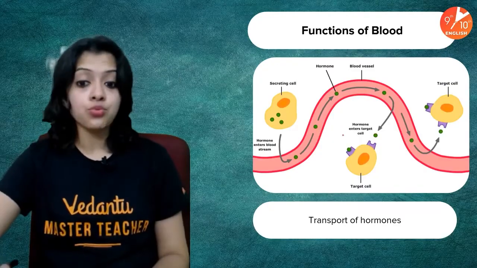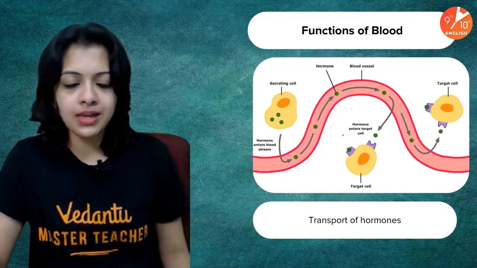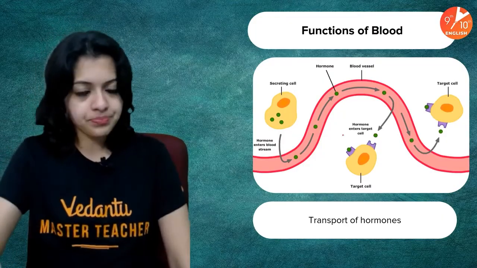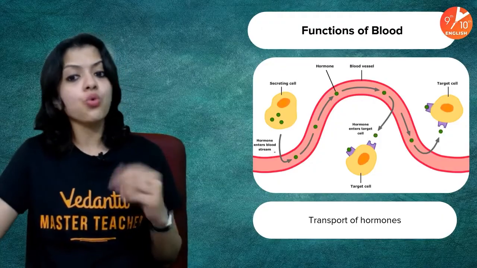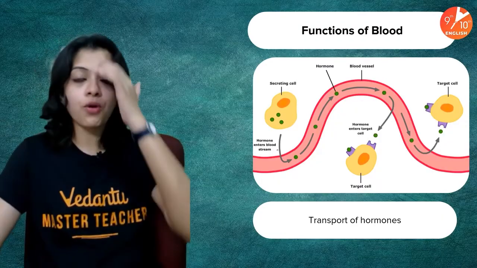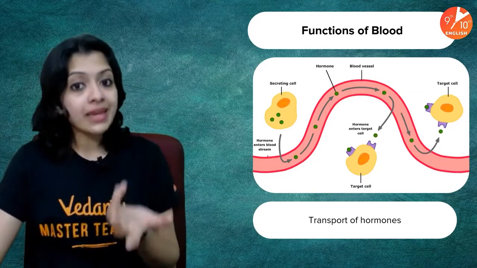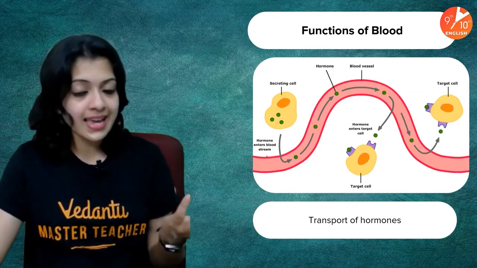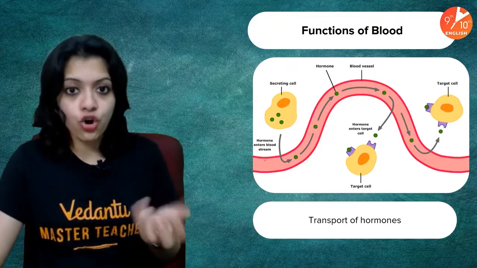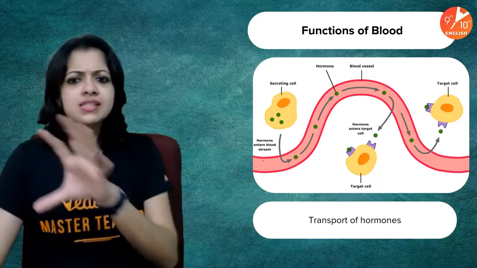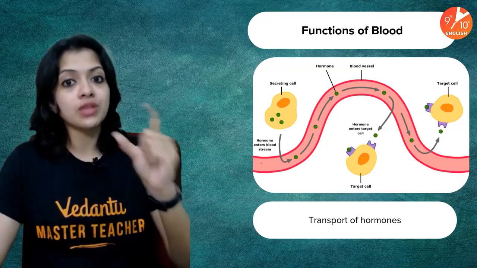And then what? Transport of hormones, of course. Endocrine system, right? We will be learning more about the endocrine system later, probably within the next 1 or 2 months. Endocrine glands in your body, like the pituitary gland, hypothalamus, thyroid gland, the pineal gland, and the endocrine part of the pancreas, all secrete their respective hormones directly into the bloodstream. There is nothing specific like a tube or a duct which carries it to the target cell.